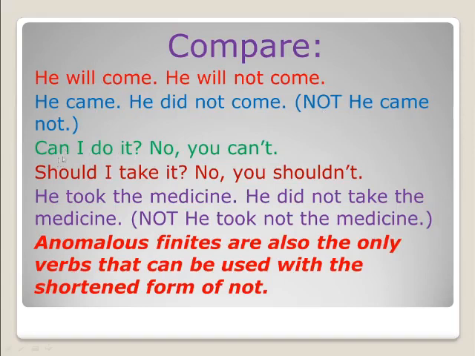Can is what? It's an auxiliary verb, so it's a helping verb. Where I asked you to add this not after the auxiliary verb. So can plus not. Can I do it? No, you can't or you cannot. Should I take it? No, you should not, because this one is also an auxiliary verb. Should not. So if there is an auxiliary verb in a sentence, you just add not after the auxiliary verb. This is the rule here.